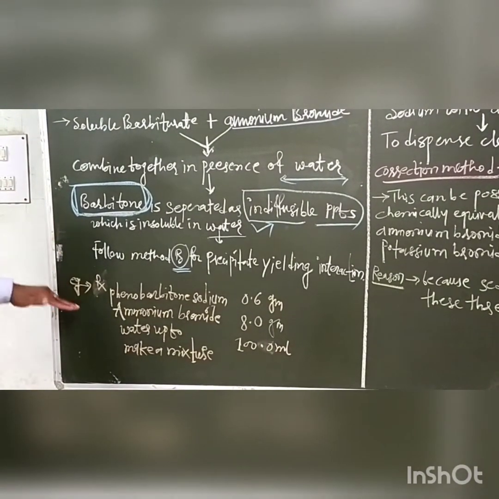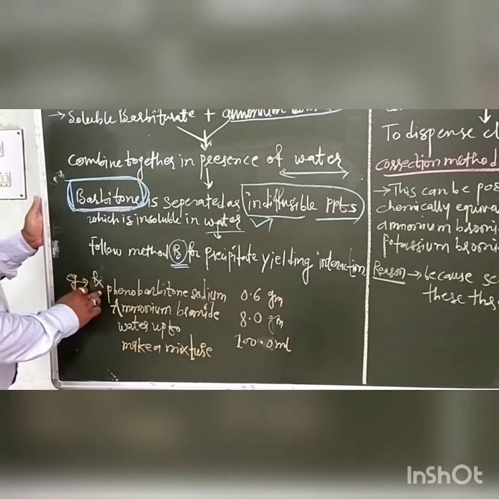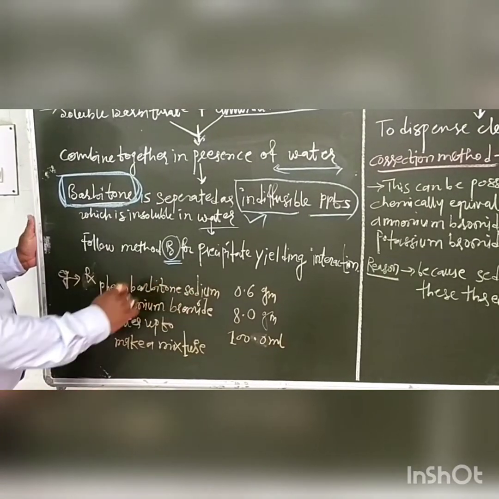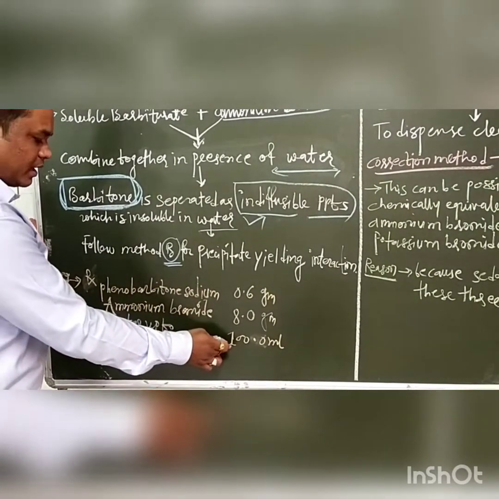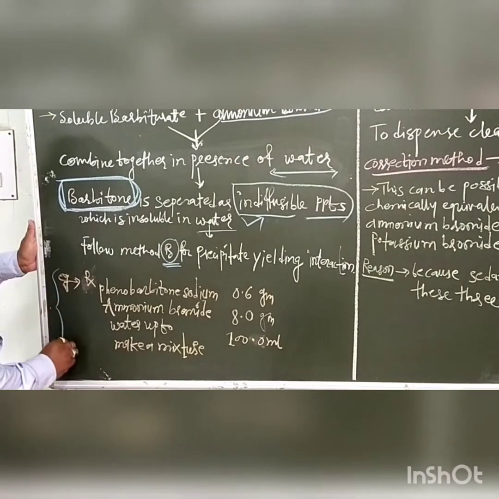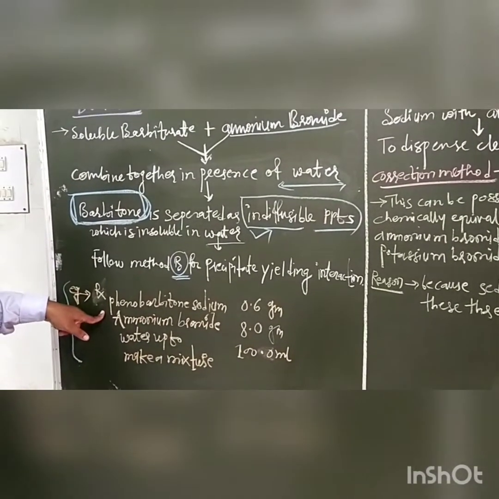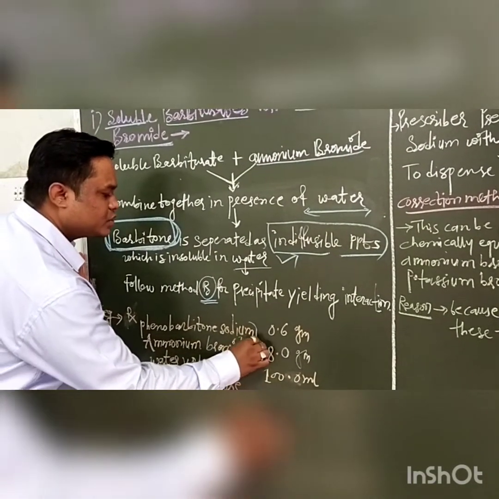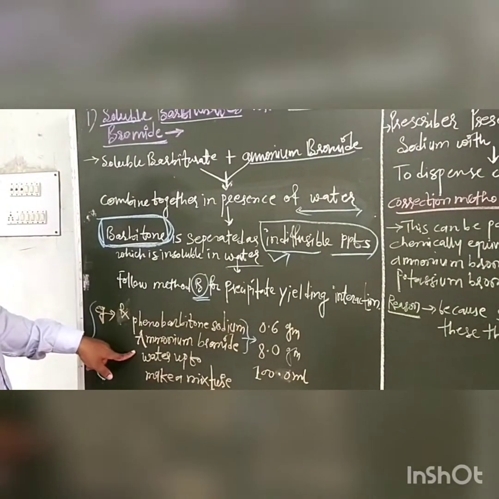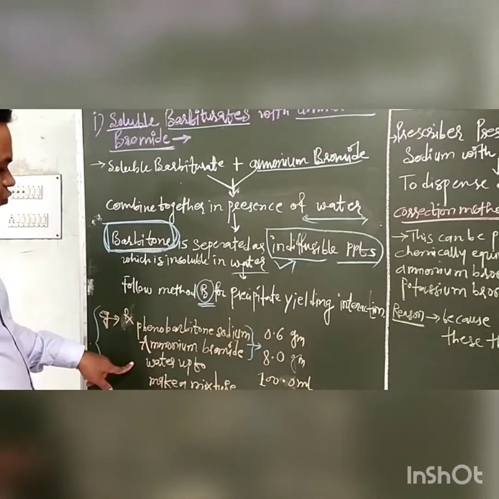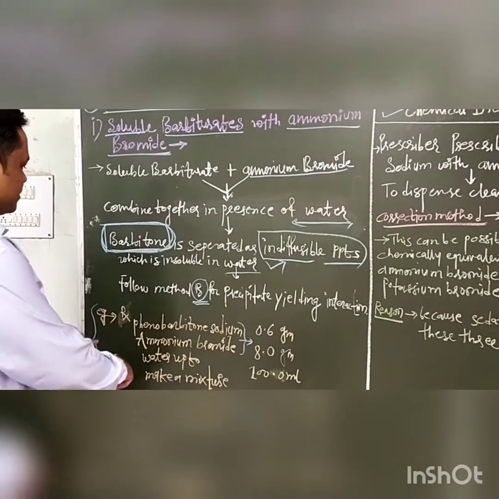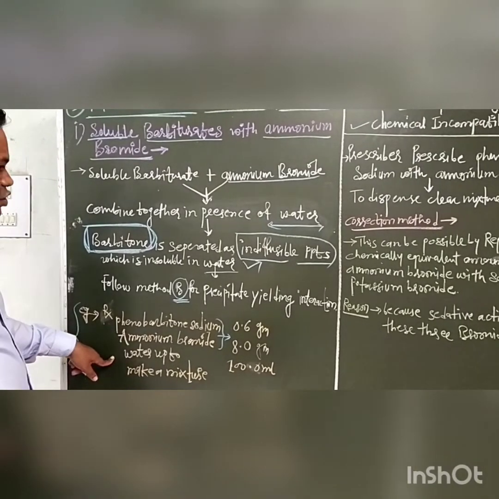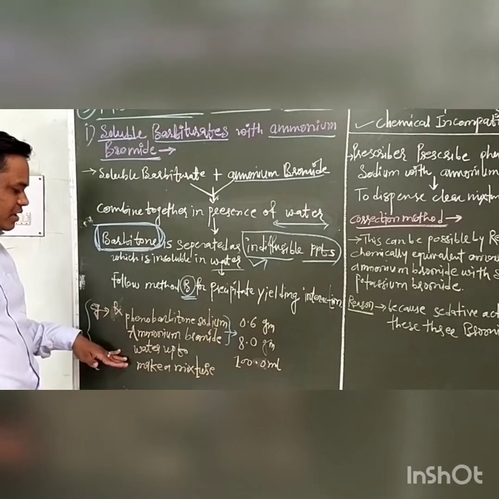Then we take one example on this mechanism. For example, Rx phenobarbital sodium 0.6 gram, ammonium bromide 8.0 gram, water up to 100 ml, and make a mixture. In this prescription, there is a presence of phenobarbital sodium and ammonium bromide. In the interaction between these two chemicals in the presence of water, it does not form a clear mixture, and there is the formation of barbitone as a precipitate which is indivisible in nature and insoluble in water. Therefore, the clear mixture does not form.